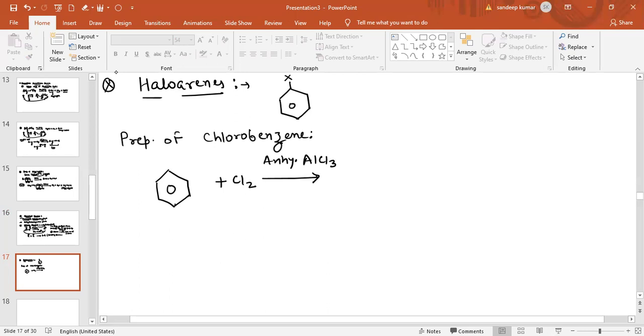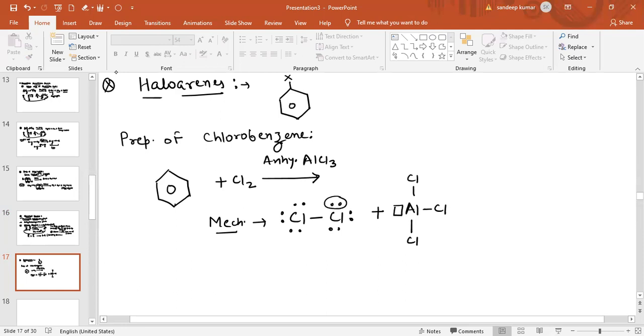We have already discussed the mechanism for this reaction. Now I am telling you the mechanism again for revision purposes. The Cl atom has a lone pair of electrons, and the central aluminium atom has a vacant orbital.